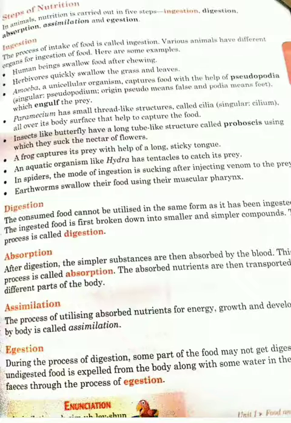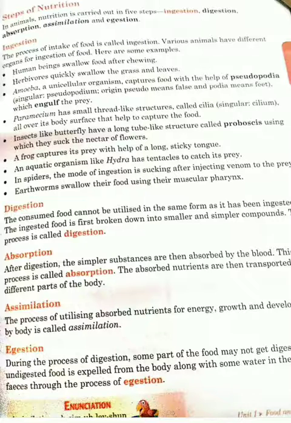Then I have told you that there are different steps of nutrition carried out for animals, and all animals show holozoic nutrition. In holozoic nutrition, animals and amoeba usually show this type of nutrition, and the steps involved are: first I have explained ingestion, then digestion, absorption, assimilation, and egestion.